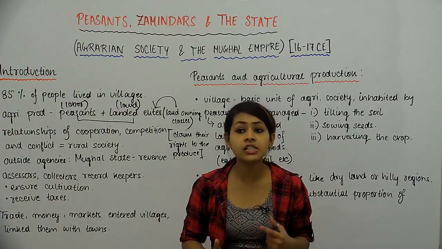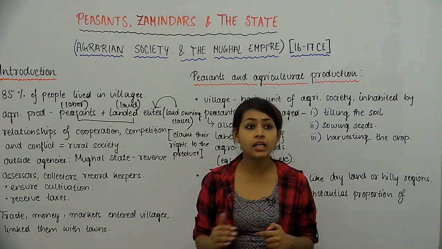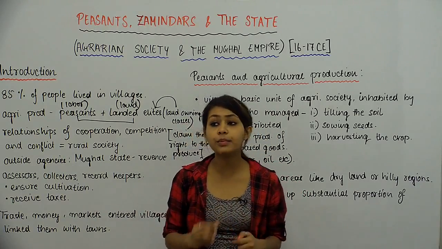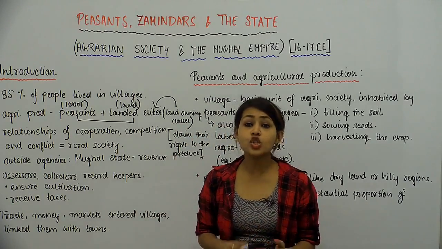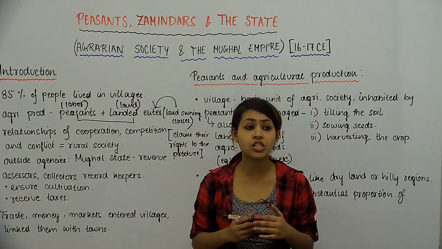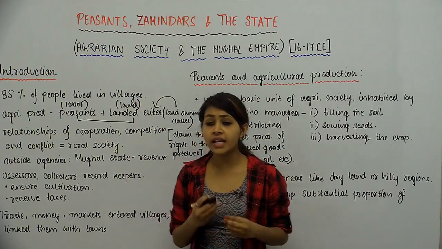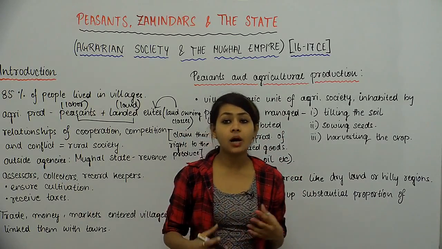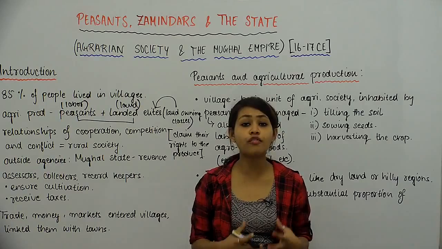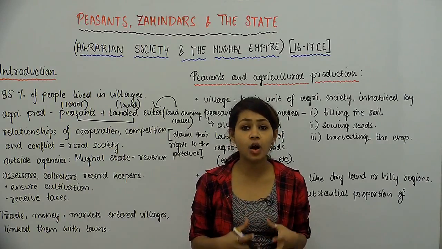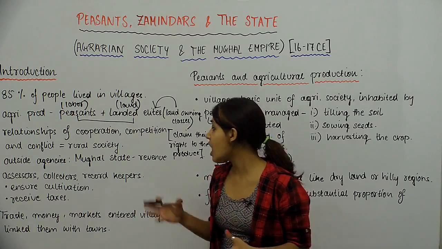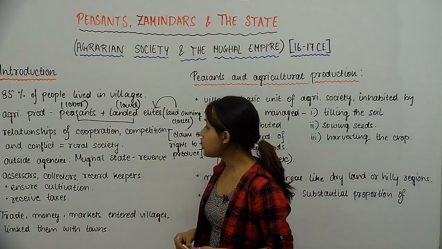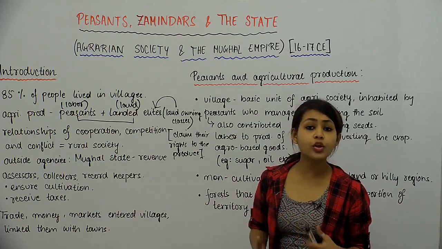over the years and over generations, and they became really, really powerful, not just economically but also politically in some cases. So there was always this division of classes in almost every rural society that we see. And this was one of the defining characteristics of rural society in India, at least in this period of time that we are talking about. So that was what our rural structure was.